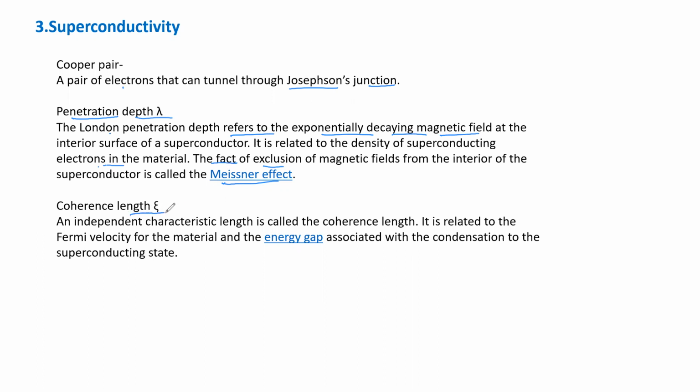This is another parameter, coherence length xi, an independent characteristic length. It is related to the Fermi velocity of the material and the energy gap associated with the condensation of the superconducting state. And you know that superconductivity is observed when the temperature is very low, in certain materials.